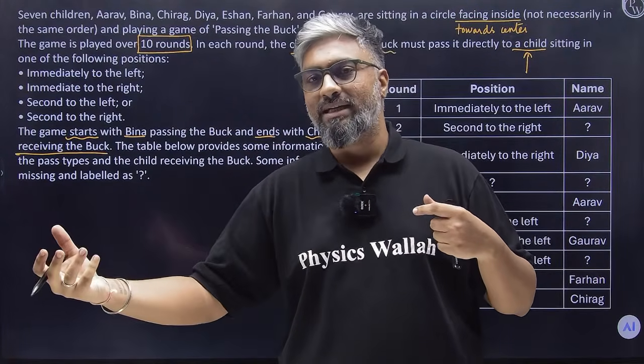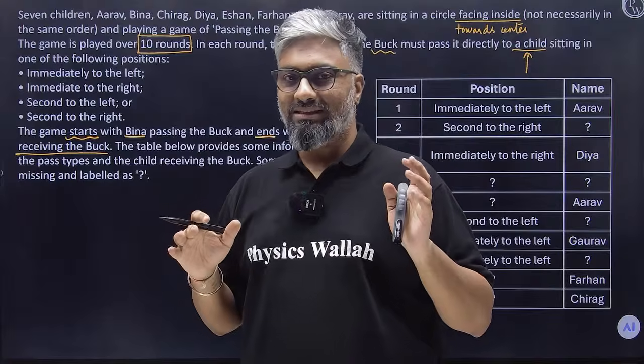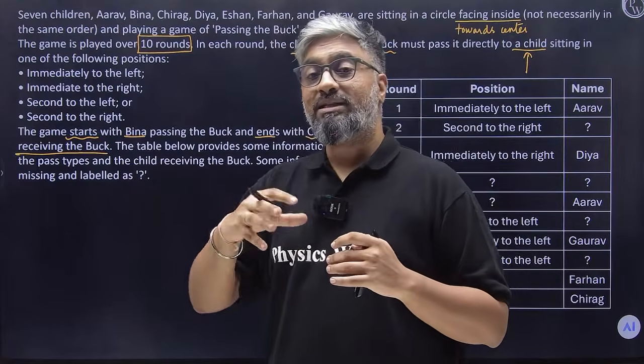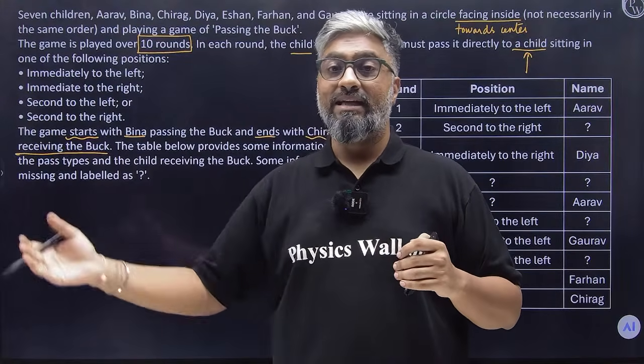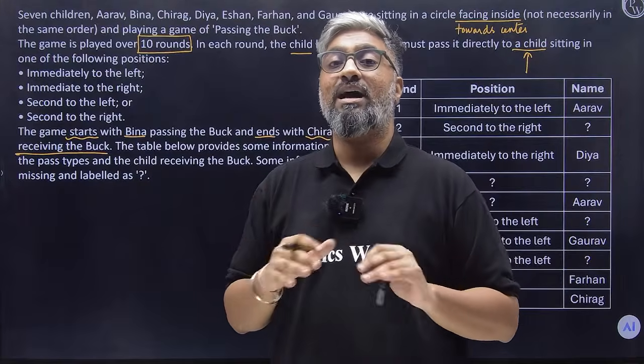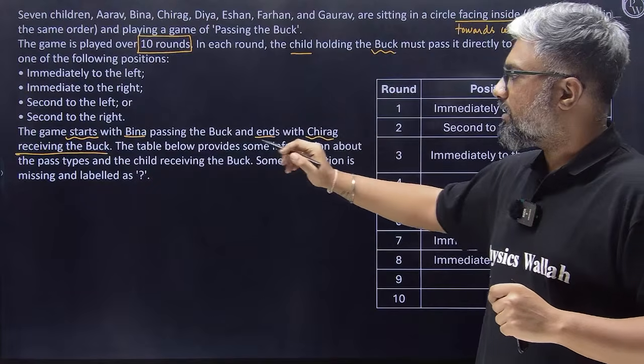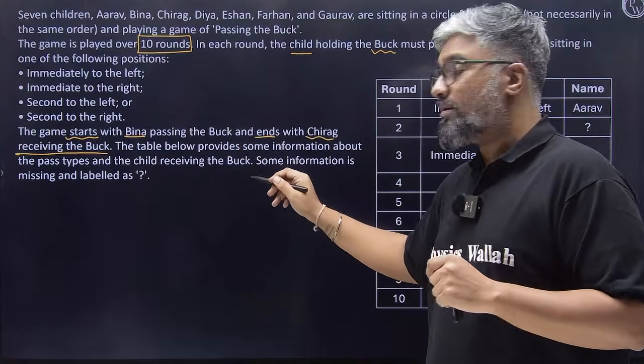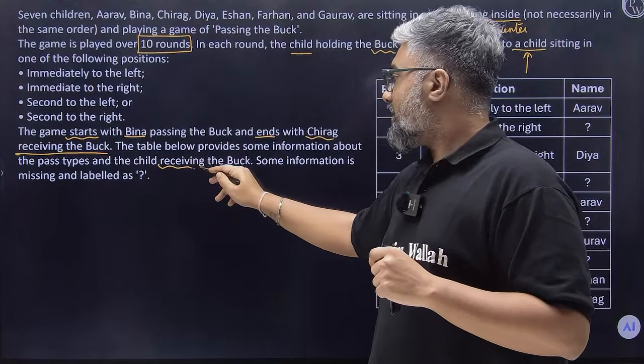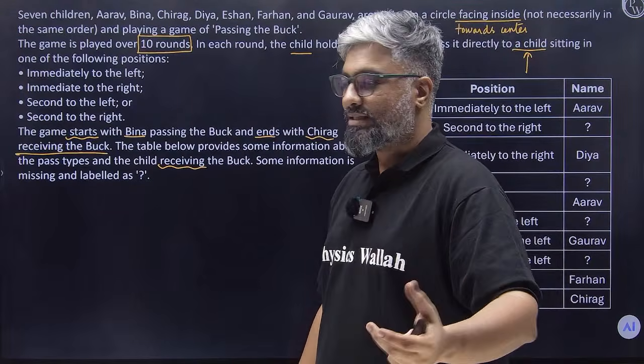I don't know who's passing it to Chirag. So the buck starts with Bina, and at the end of the 10th round, it is with Chirag. The table below provides some information about the pass types and the child receiving the buck. Mind you, the child receiving the buck and not the one who's passing.